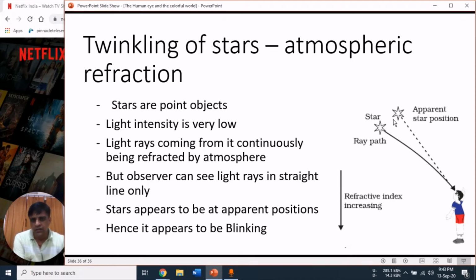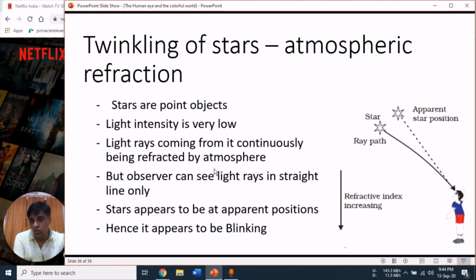On the other hand, why do planets not appear to twinkle? In a similar manner, you can express this also. Planets are extended bodies. That's why the amount of light coming from the planets is very high. This light also suffers refraction in the atmosphere, and planets also form apparent positions like stars.